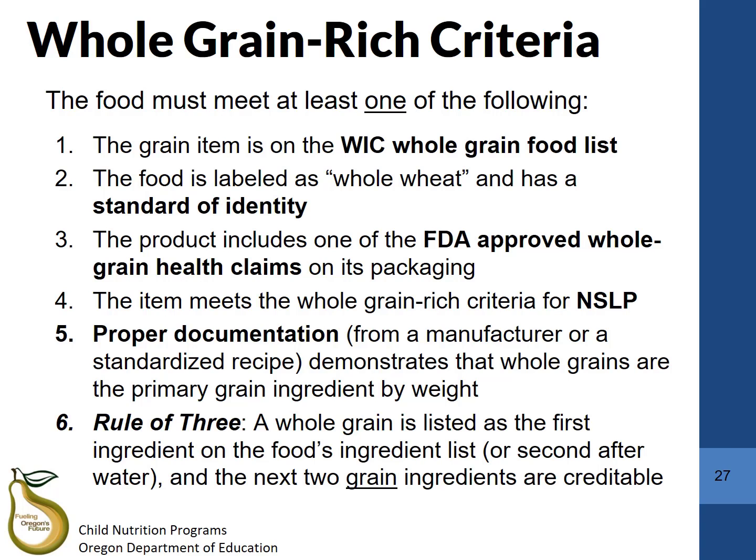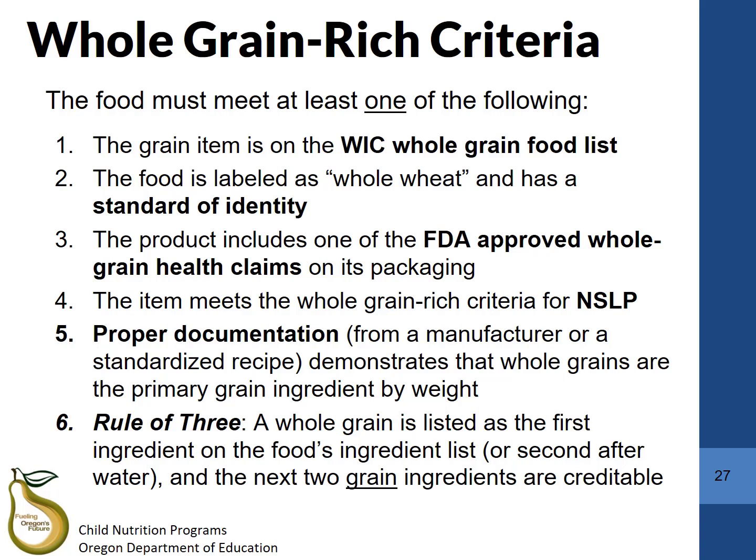Finally, with our sixth method, this is also known as the Rule of 3. In this method, you will need to check the packaging of your grain product and find the ingredient list. In order to meet the requirements of the Rule of 3, the first ingredient on the food's ingredient list, or the second ingredient after water, must be a whole grain. If there are any other grain ingredients, the next 2 grain ingredients must also be creditable by being a whole grain, enriched grain, bran, or germ.